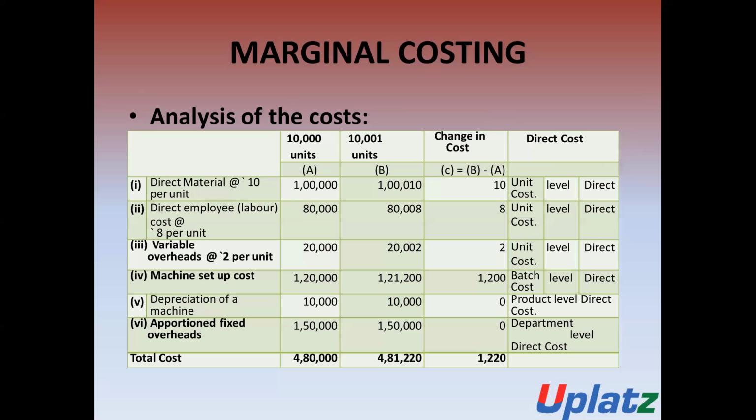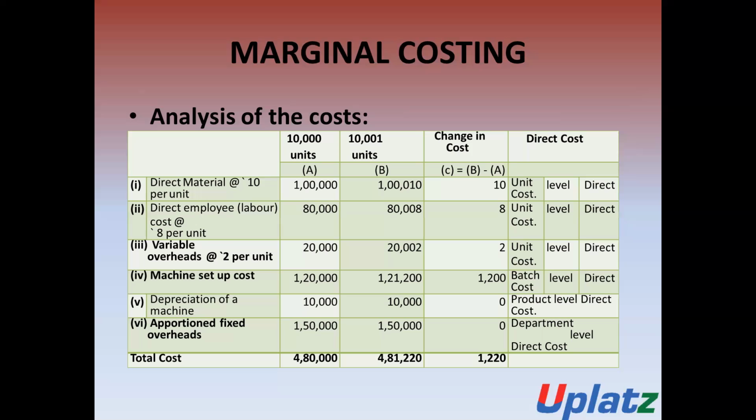1,50,000 in the case of 10,000 units and 1,50,000 in the case of 10,001 units. Then the total cost incurred for 10,000 units is 4,80,000, and in the case of 10,001 units, the total cost is 4,81,220 rupees. So the additional amount for the one additional unit is 1,220 rupees, and it is to be considered as the marginal cost or the direct cost.